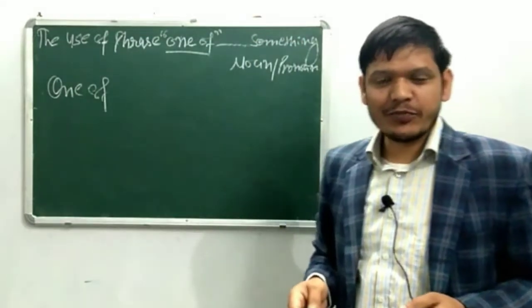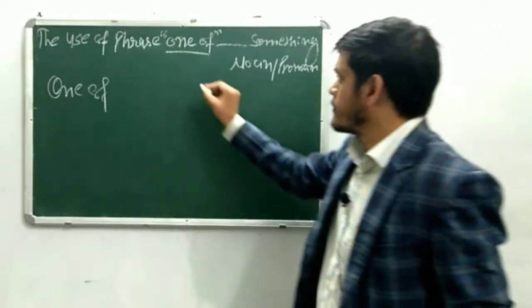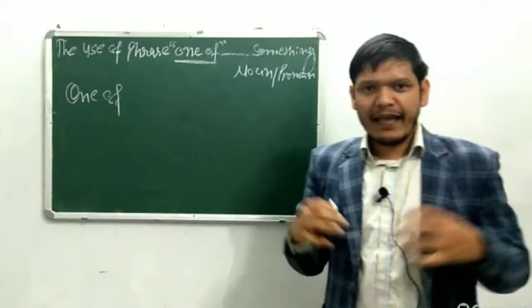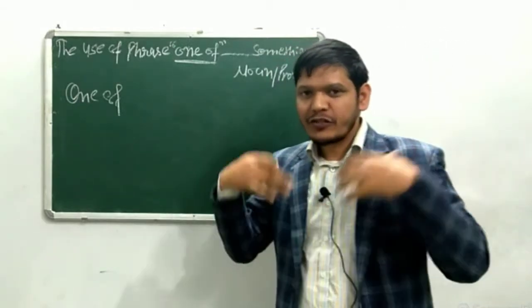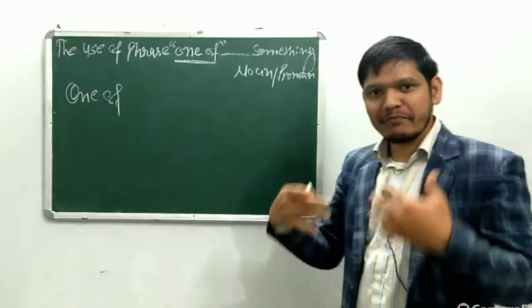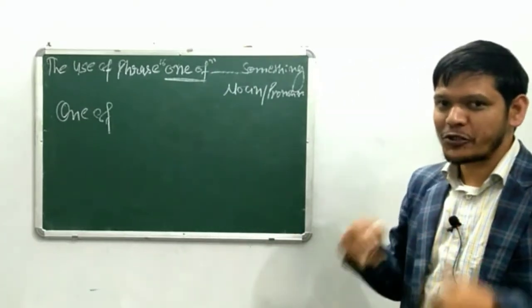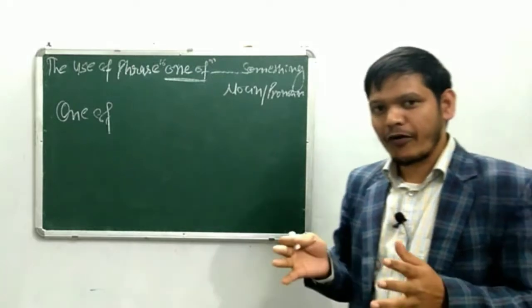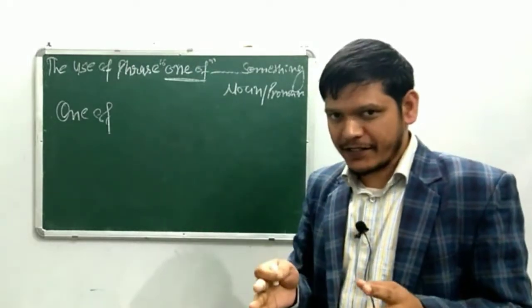Hi everyone, in this video I am going to be teaching you the phrase "one of." And it's very important because most of the time we have been seeing that students, the English speakers, are making mistakes while using this phrase "one of." They are not sure whether it will be "one of my friend" or "one of my friends."